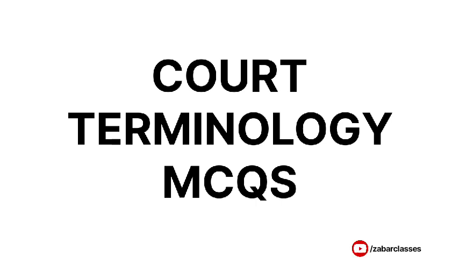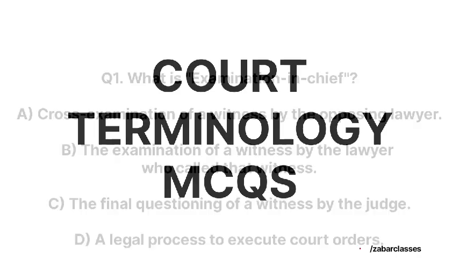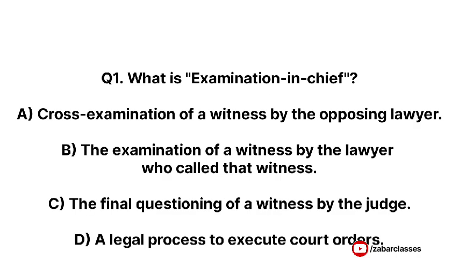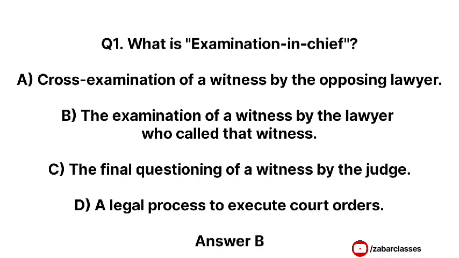Hai Court Junior Assistant ke exam ke liye. First question is, what is examination in chief? Option A, cross examination of a witness by the opposing lawyer. Option B, the examination of a witness by the lawyer who called that witness. Option C, the final questioning of a witness by the judge. Option D, a legal process to execute court orders. Correct answer is option B, the examination of a witness by the lawyer who called that witness.